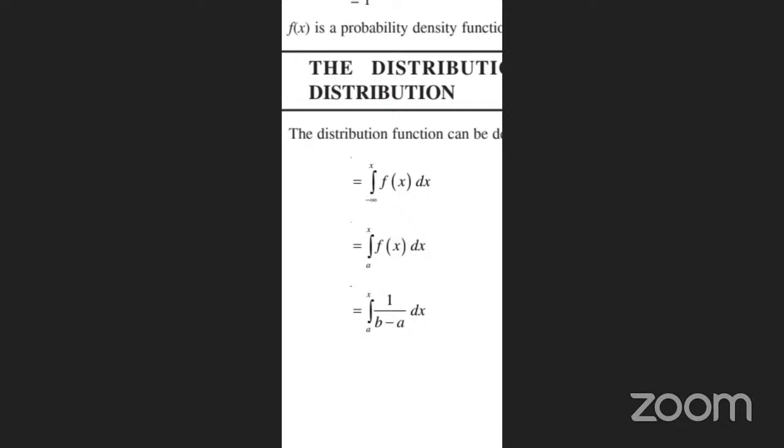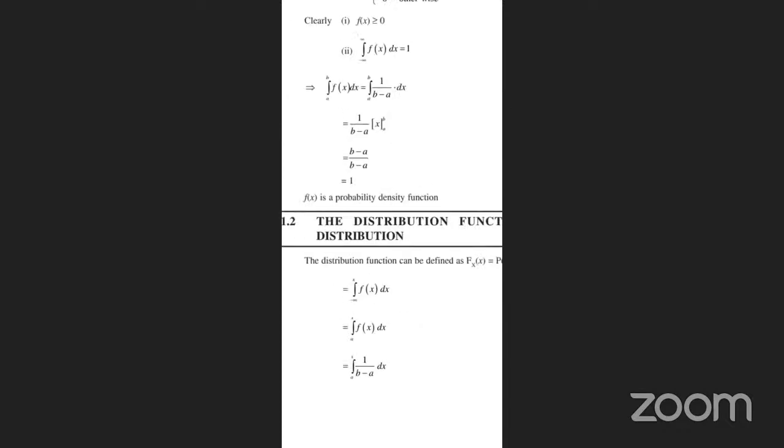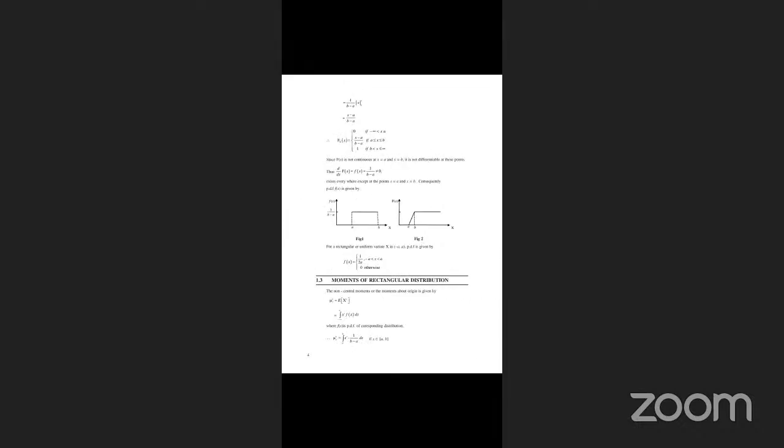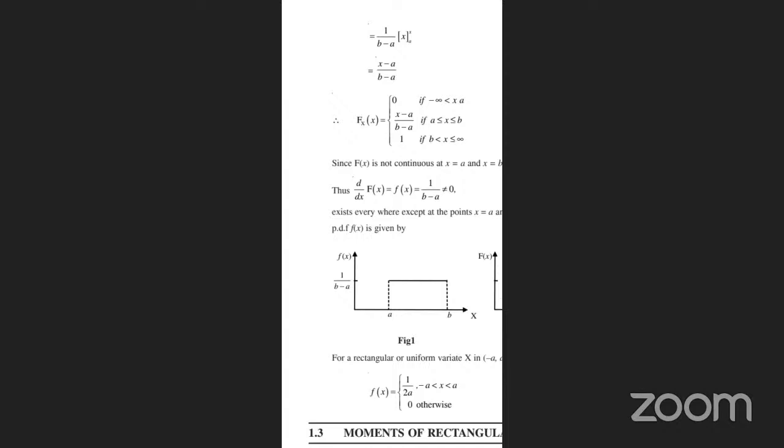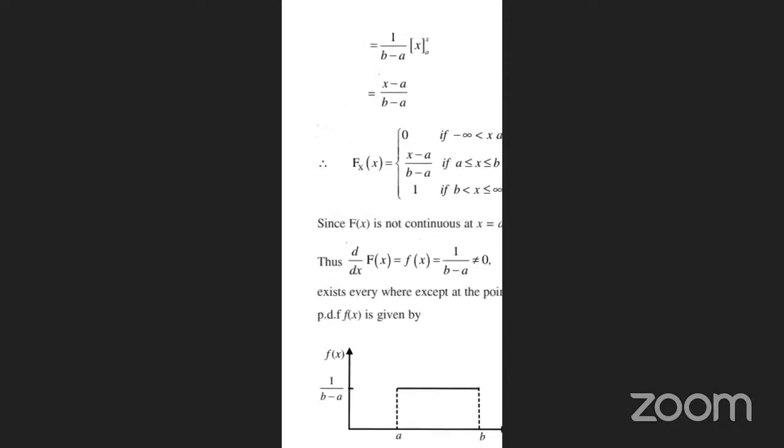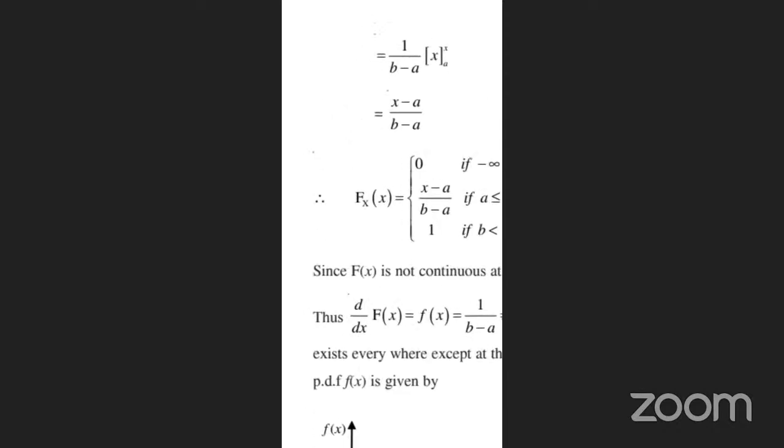But here, integration from a to x of f of x dx is integration from a to x of 1 by b minus a dx. So 1 by b minus a times x, with lower limit a and upper limit x, gives x minus a. So we write x minus a by b minus a. And F of x is 0 for minus infinity less than x less than a.